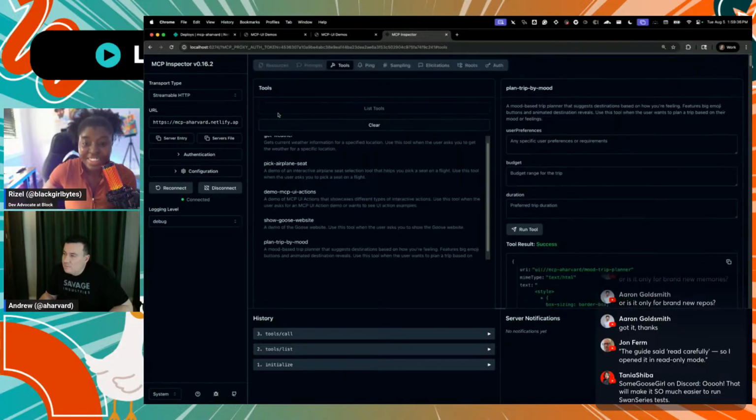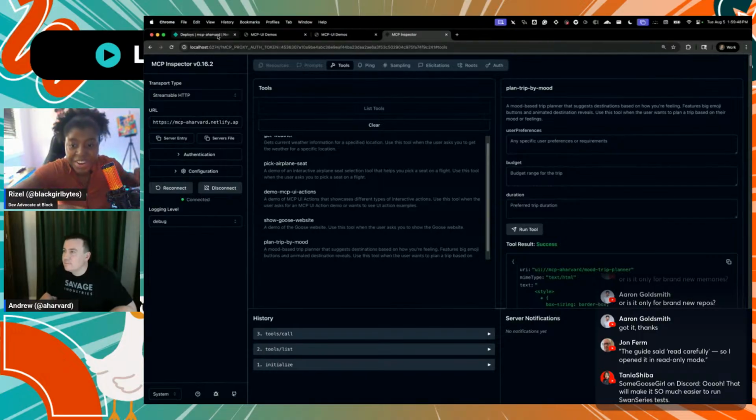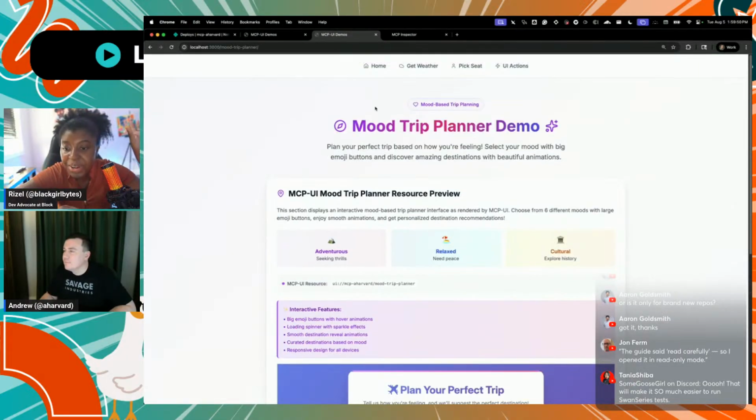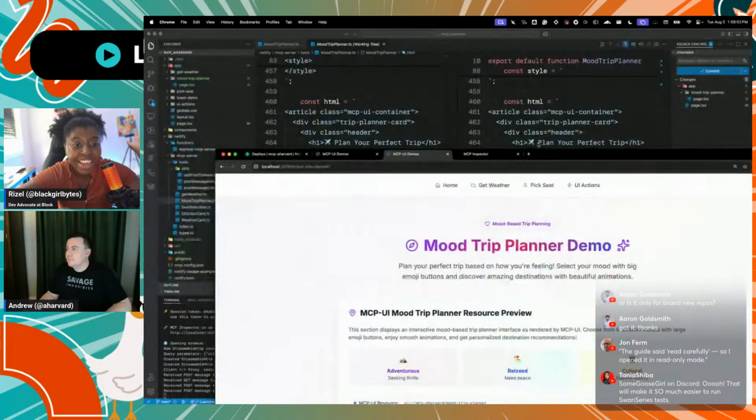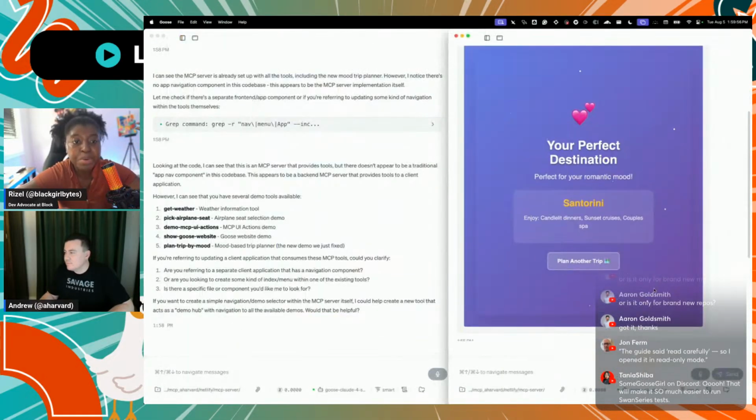But I think the next evolution of this is to say, okay, actually give us the UI in place and let us see the events that are being passed back and forth. Oh my God, exciting. Oh, this is awesome. All right, y'all, tell me how you feel about Andrew's implementation of MCP UI and the mood trip planner.